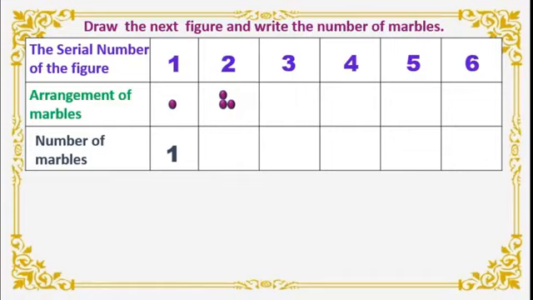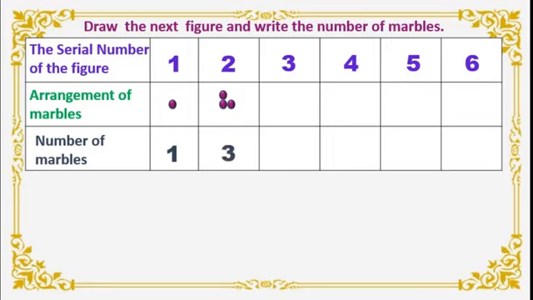Okay. When we are doing a pattern, we are following some rules. See here, in the horizontal position also I will get 2 marbles, and in the vertical position also we will get 2 marbles. Okay. You know, vertical means in standing position and horizontal means in sleeping position. Okay. Now, totally how many marbles we used here? 1, 2, 3 marbles. Isn't it?